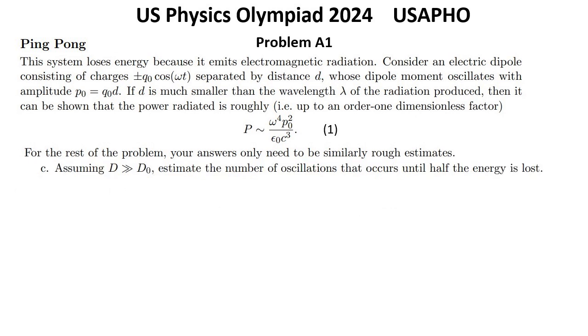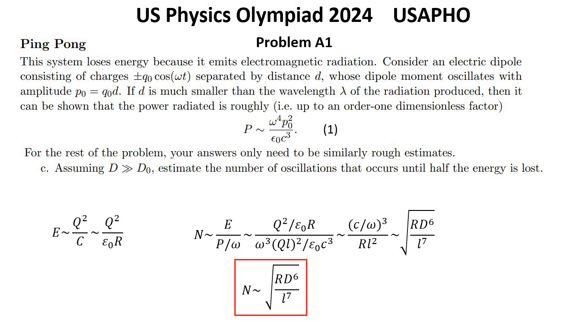Question C. Assuming d much greater than d0, estimate the number of oscillations that occurs until half the energy is lost. Solution for question C. The total stored energy is of order Q squared over epsilon 0 r.